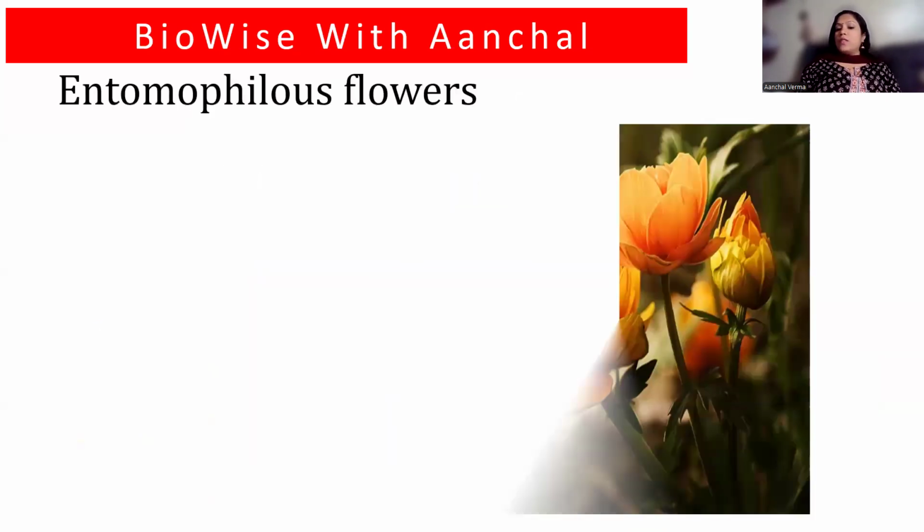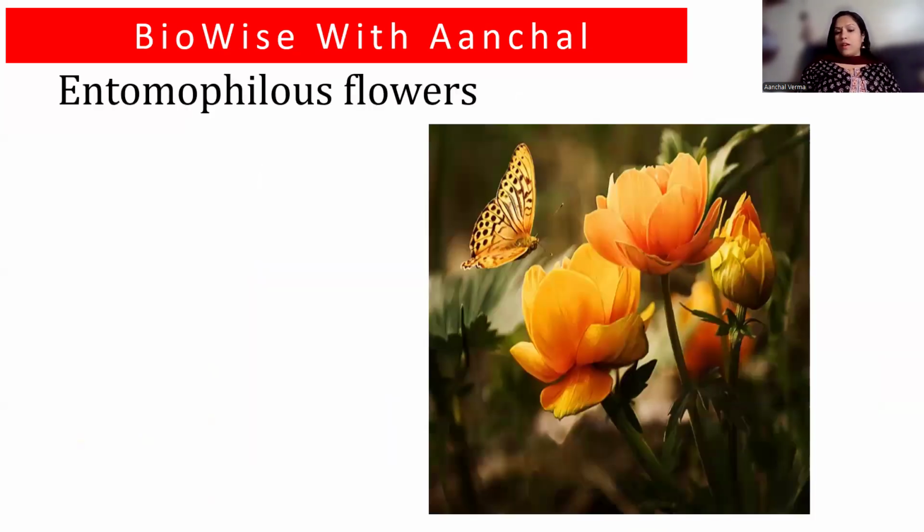Right? So first we are talking about insect pollinated flowers. For a flower to be pollinated by insects, if it is a daytime flower, it has to be very bright and colorful. It has to produce nectar so that the insect gets some food to eat. Otherwise, why will that insect come to you? Another thing is that if it is a night flower, then it should be bright white or have a very beautiful scent. That is the reason most of the white flowers that bloom at night have a fantastic aroma, isn't it?